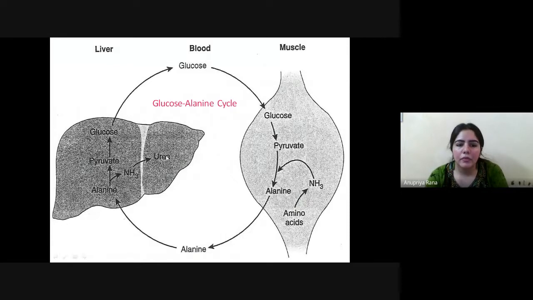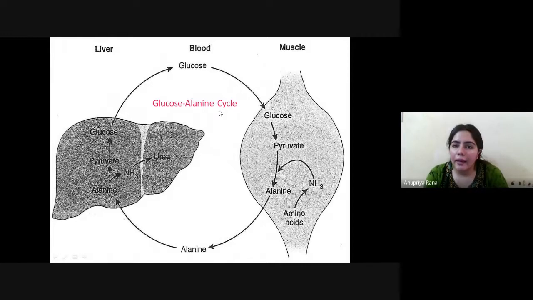You can see here urea. Amino acids can be converted into pyruvate with the help of alanine and NH3, and this is the normal process that happens inside the muscle. It goes from pyruvate to alanine to amino acid and NH3, and then again we can make glucose. So in the liver, the same process followed to form the amino acids, we can reverse to make glucose. Alanine, then pyruvate, and then the formation of glucose. This is called the glucose-alanine cycle.